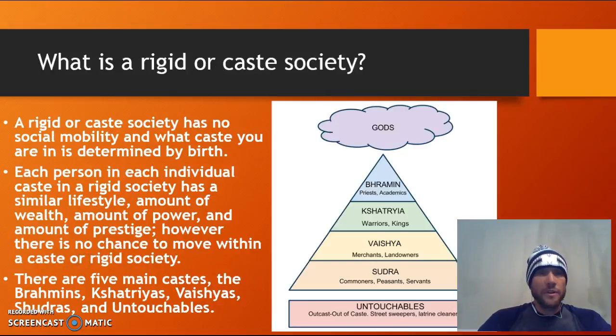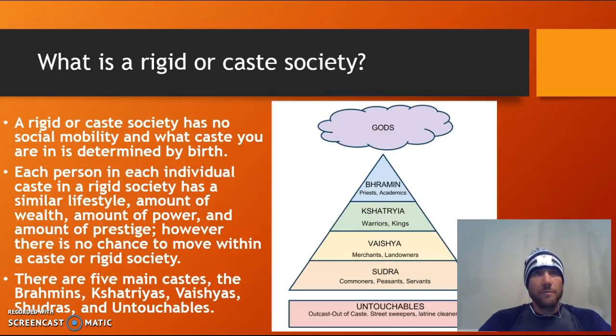Now, a rigid society or caste society is going to be different because where you are placed within society is determined by your birth. And each person within the rigid society will be living a very similar lifestyle, have a similar amount of wealth, a similar amount of power, and a similar amount of prestige to everybody within their caste within society.